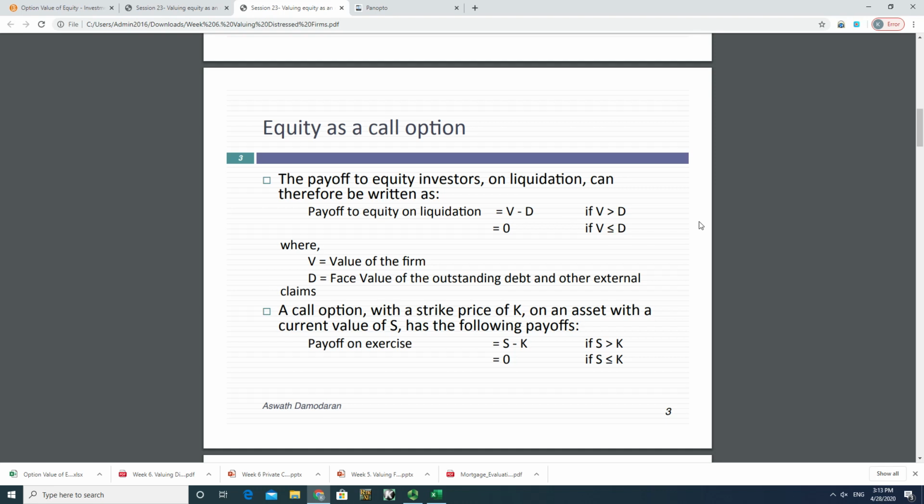But in terms of the value in the corporation, it cannot go negative. The minimum value for equity is 0 in case of bankruptcy. So when you compare those two scenarios, you see that equity is pretty much like a call option.